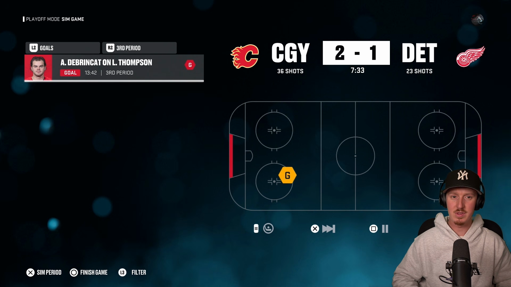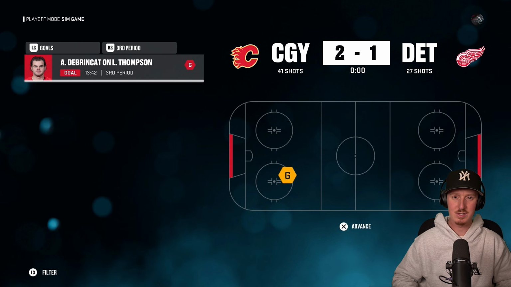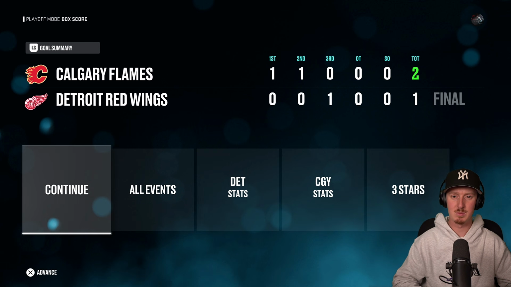Calgary had a 5-on-3 that they weren't able to capitalize on. Time isn't on the Red Wings side here. The Flames are going to get themselves another power play that they're not going to be able to capitalize on. I don't see Detroit getting back into this one. We don't need to jump to the final minute 30. It's going to be a sweep for the Flames. Detroit just was doing nothing the entire game. There's no point jumping into the final 30 seconds to see them allow an empty net goal.